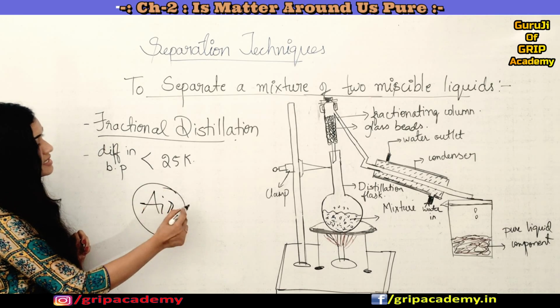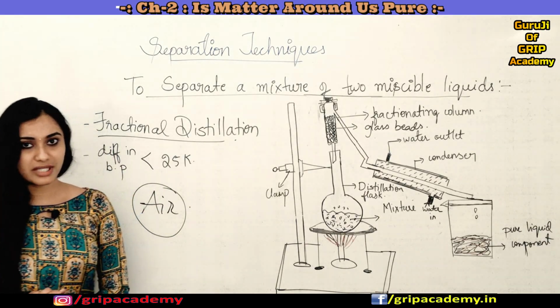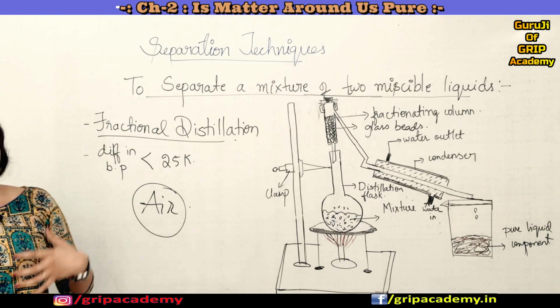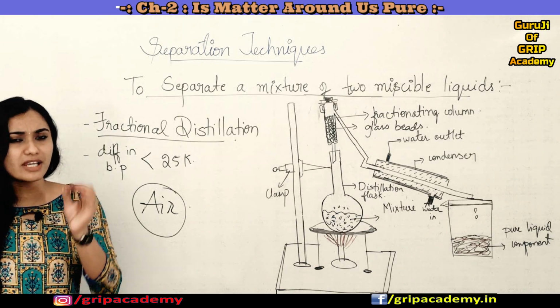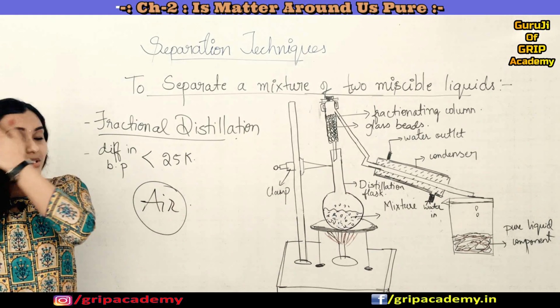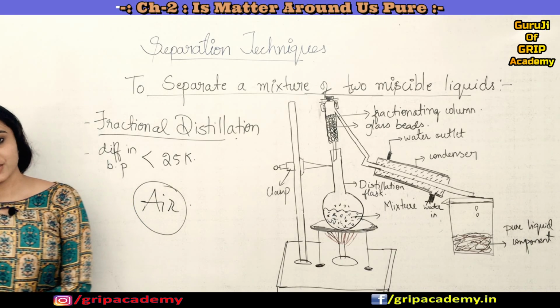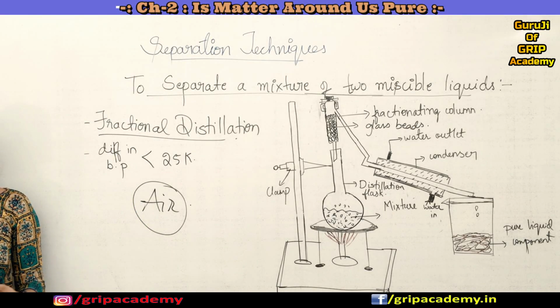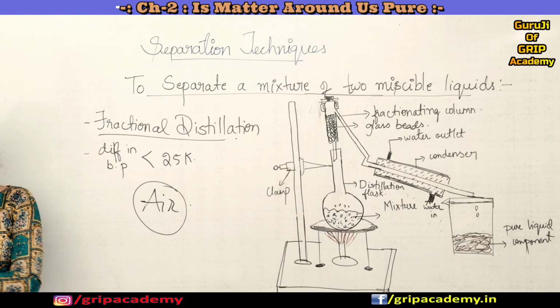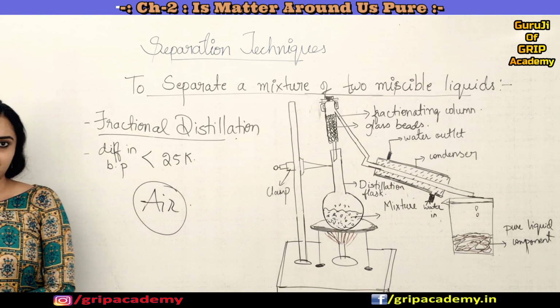We can take an example of air. This air is a homogeneous mixture of many gases, you all know that, right? And those gases have very fine differences in their boiling points. So those gases can be separated easily with the help of this fractional distillation process. Also, to separate different petroleum products from petroleum, we can use fractional distillation.